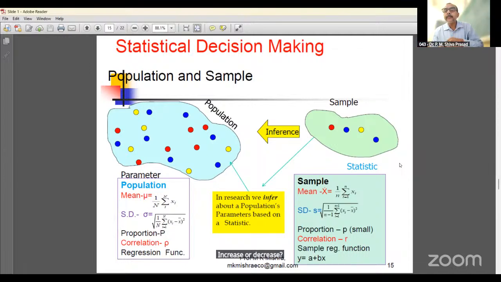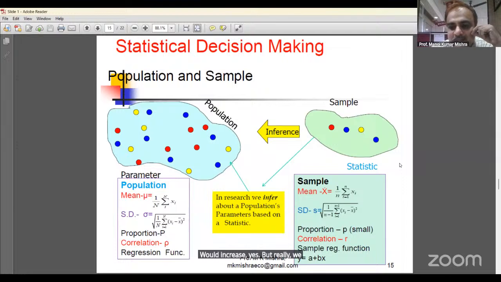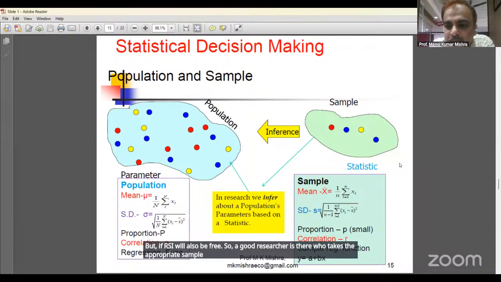Increase, yes. But when we take a small sample, the cost and time of research will decrease, but accuracy will also decrease. So a good researcher is one who takes an appropriate number of samples.